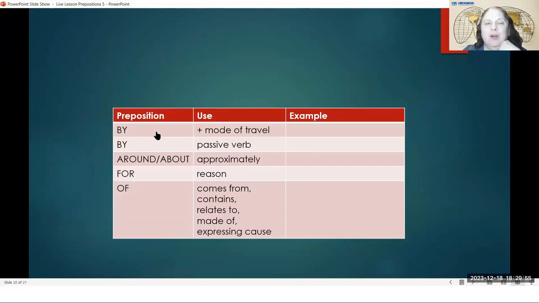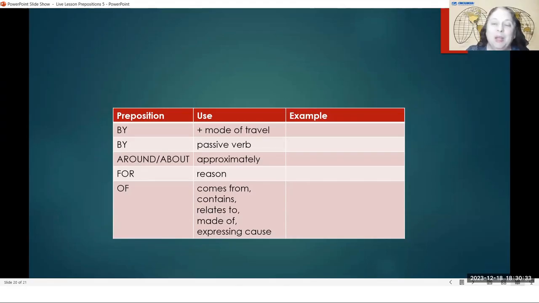So we talked about by with a mode of travel. Talked about by with passive verb. And a passive verb is one where instead of saying who did the action, we're talking about the thing or the person that received that action. For example, the book was read by, the letter was written by, the ball was thrown by. Those are all passive verbs instead of the active verb, the basketball player threw the ball.